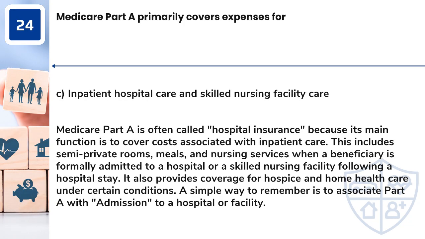Answer: C. Inpatient hospital care and skilled nursing facility care. Medicare Part A is often called hospital insurance because its main function is to cover costs associated with inpatient care. This includes semi-private rooms, meals, and nursing services when a beneficiary is formally admitted to a hospital or a skilled nursing facility following a hospital stay. It also provides coverage for hospice and home health care under certain conditions. A simple way to remember is to associate Part A with admission to a hospital or facility.